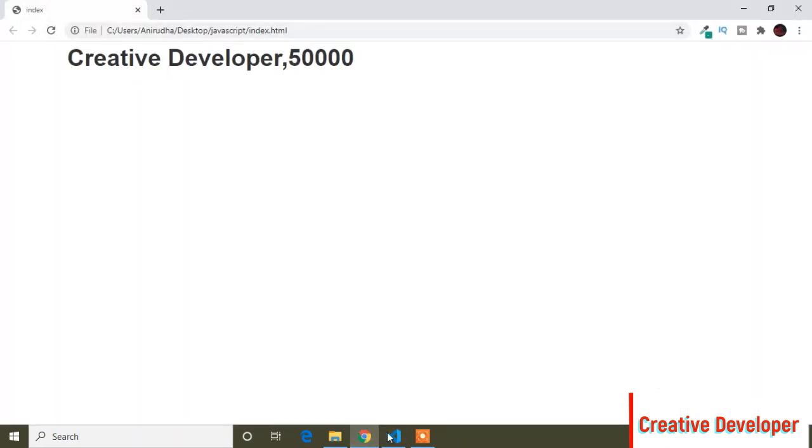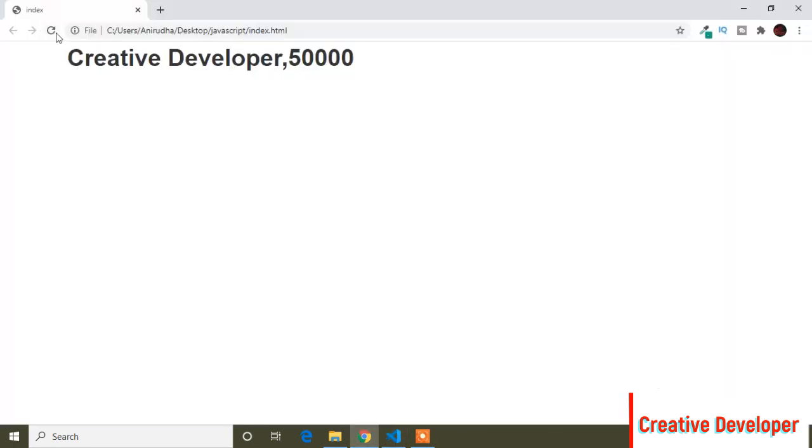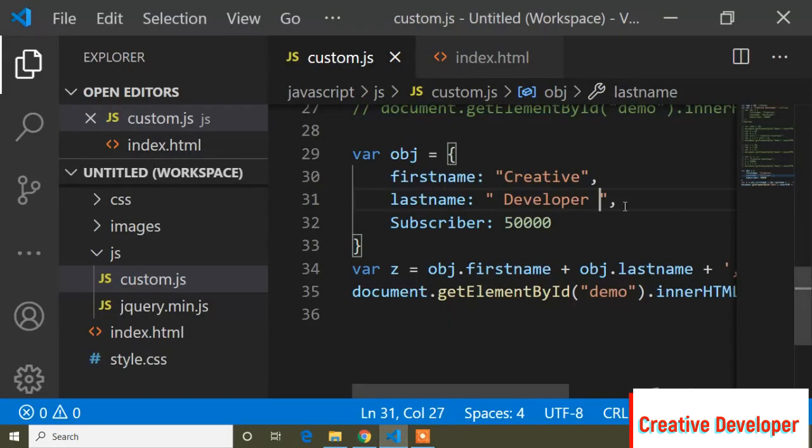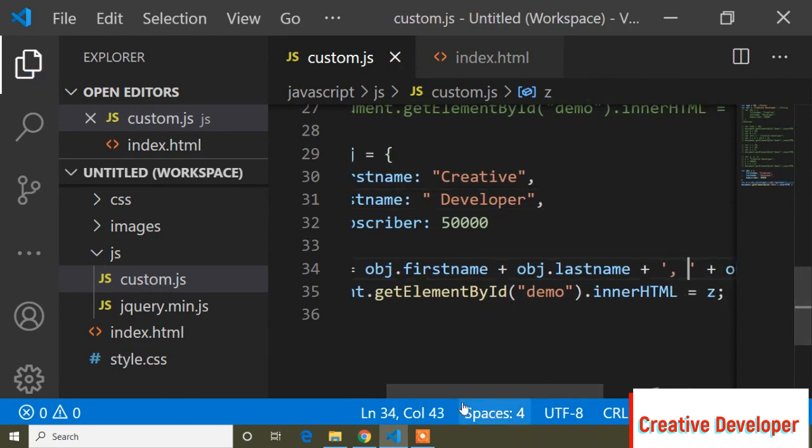So you can see that. And if I add some space here also, you can see it's added some space here. Otherwise you can add space here.